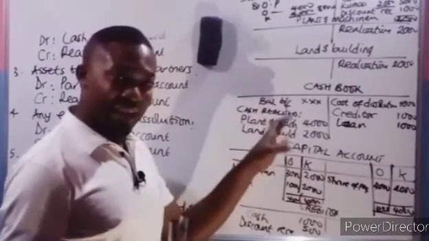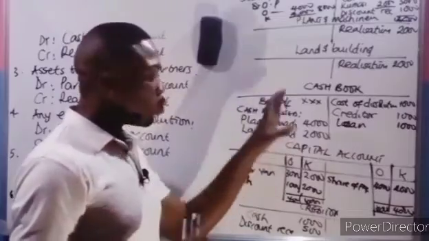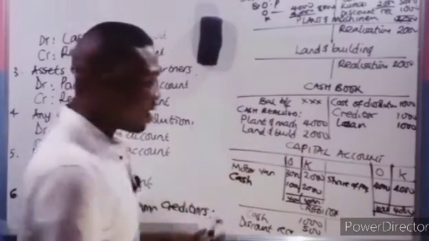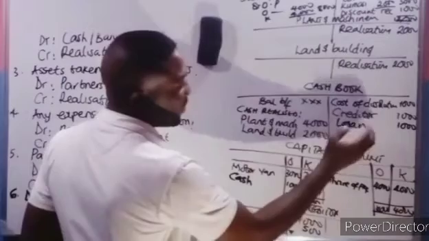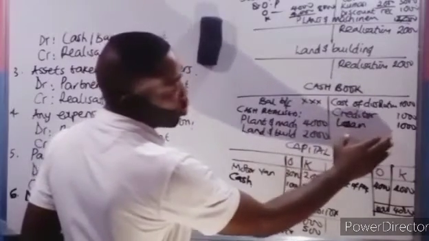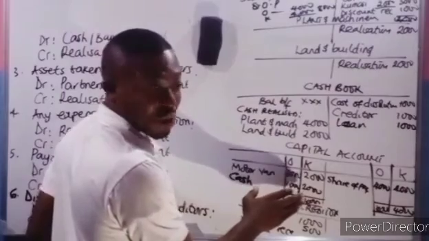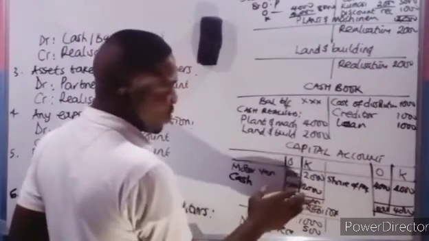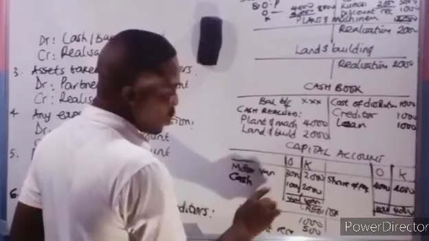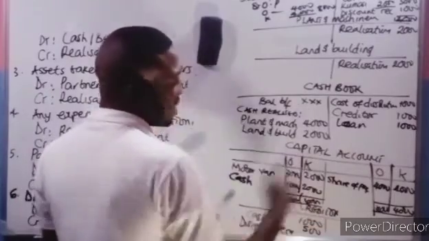This is actually a check to know if what you did was correct, and it also reflects the fact that the cash book will be paying those partners. So it will reflect cash 1,000 and 2,000 here.